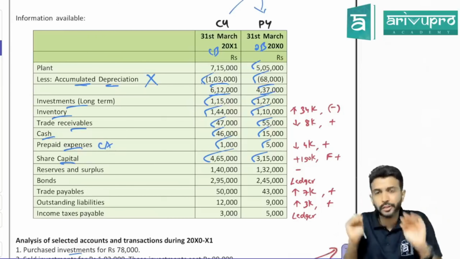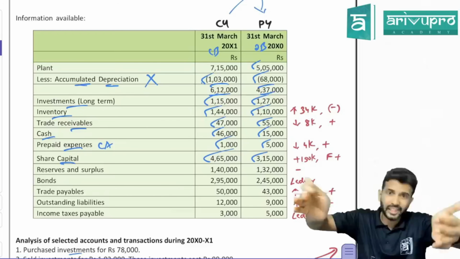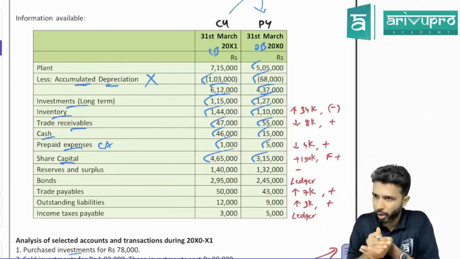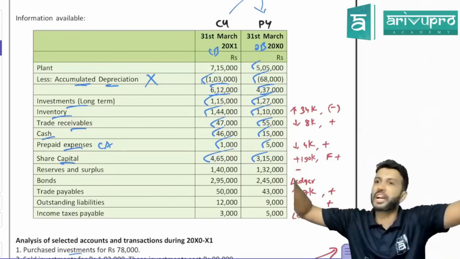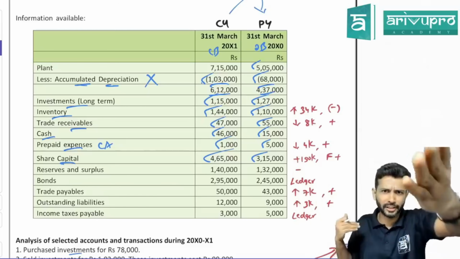Those of you who are doing it for the first time, some of you have done it, may understand it. It's not going to be a problem. Some of them who have entirely skipped the cash flow statement, then you may feel, what the hell is this guy telling?